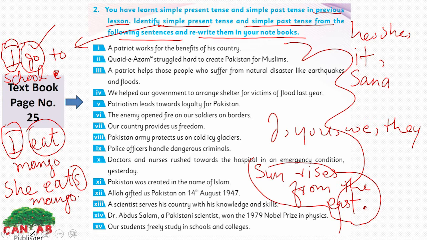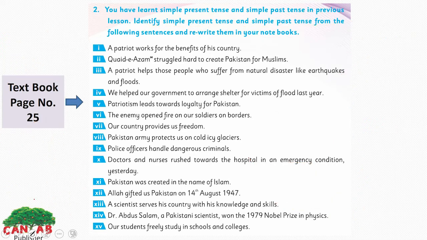Now let's discuss the simple past tense. It is very simple. Simple past tense indicates an action which is done in the past. It can be two minutes before, or in the morning, or at night time, or the action is done in the evening. The action is already done. It will be called simple past tense and we always use the second form of the verb here.